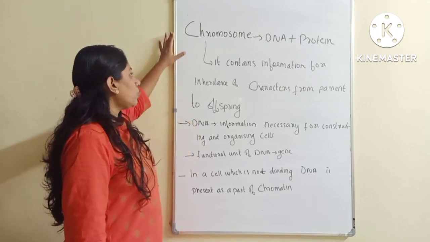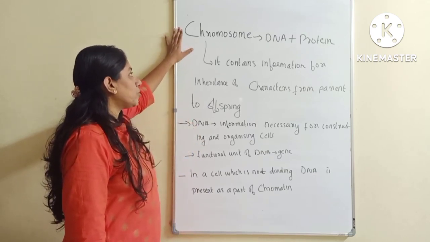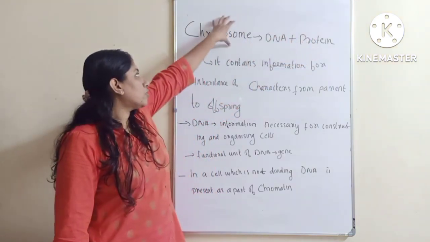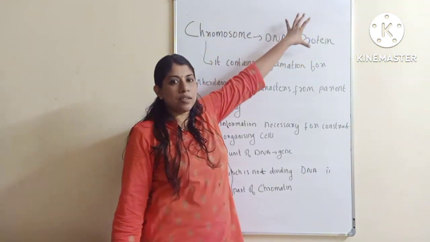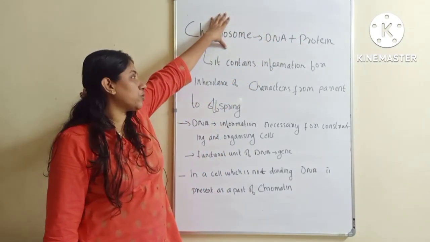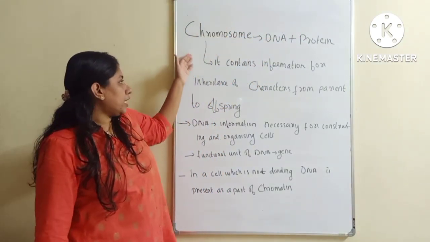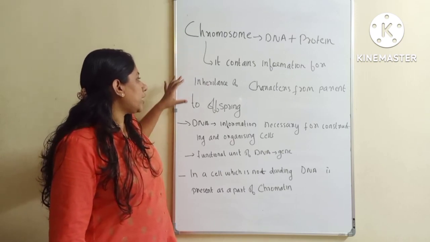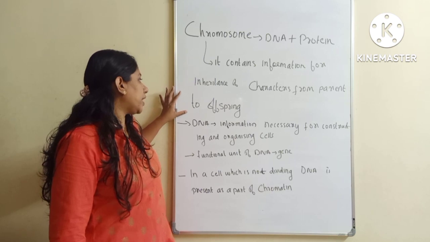Okay, so the chromosomes actually are made up of DNA as well as protein. So the chromosomes contain DNA as well as protein. That is what we have discussed. The DNA is distributed in these chromosomes. Okay, now what does the chromosome contain? It contains information for inheritance of characters from parent to offspring.